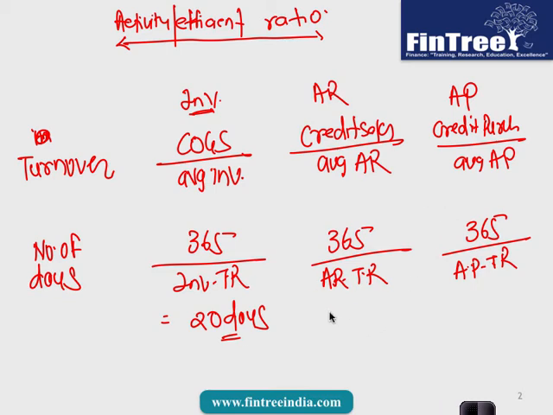If I tell you that number of days in accounts receivable is 30 days, then the interpretation of this 30 days is, the day you make sales, after that it takes you 30 days to recover the amount. Is it fine? And accounts payable number of days, so let's say if I tell you that these are 90 days, meaning of these 90 days is that the day you make purchase, you would make payment after 90 days. Is it fine? That's how we interpret these ratios. Okay. Now what we would be looking at is the practical application of these numbers. Okay, so be with me on this. Are you done writing this part?